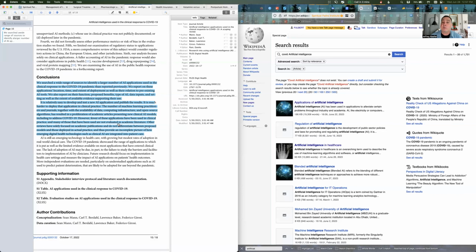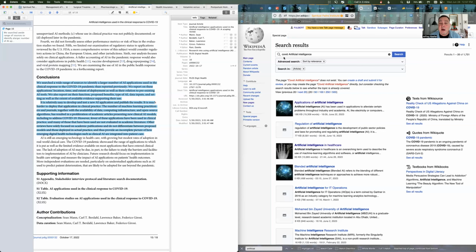So what I did is I went into Wikipedia here and I literally typed in, because I don't know what I was looking for. I don't know which article. It's not going to be the article on COVID. That probably wouldn't fit here. Probably not going to be the article on artificial intelligence. This is a really specific use of it. Probably wouldn't fit in either of those. So let me see if I could find something that's a little bit more specific.